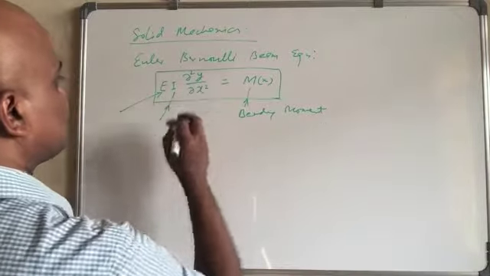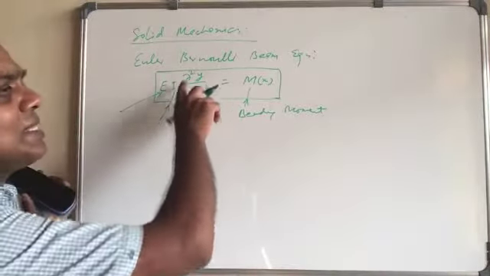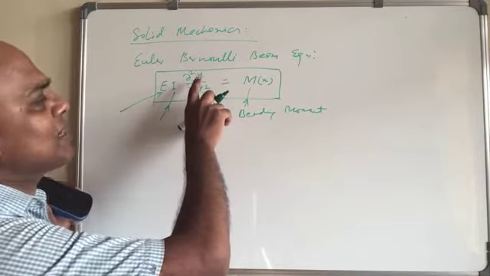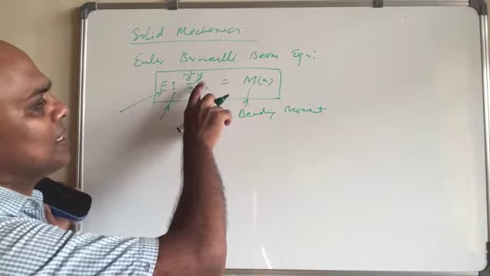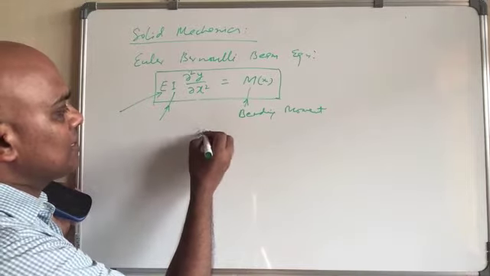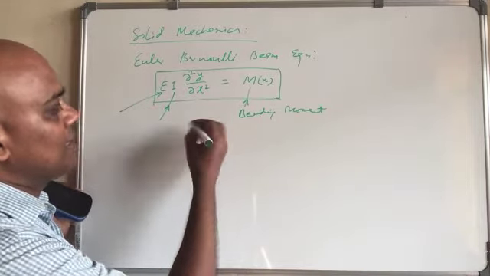This basically represents the curvature, which is 1 over R, that is del theta over del x.